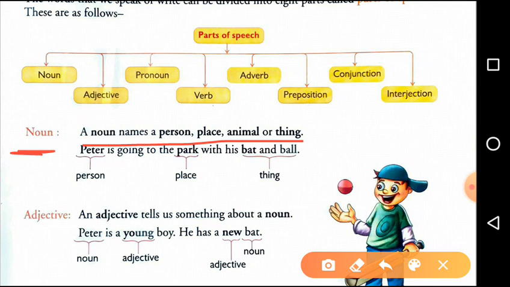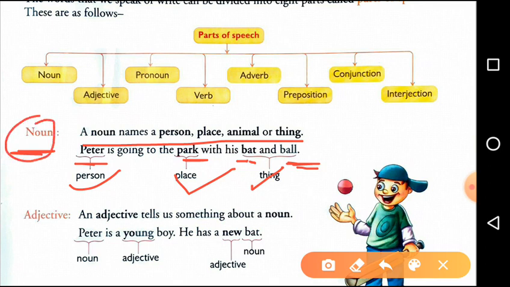See, in this sentence, Peter is the name of a person, park is the name of a place, and bat and ball, both are things. So, Peter, park, bat, ball, all these words are nouns.